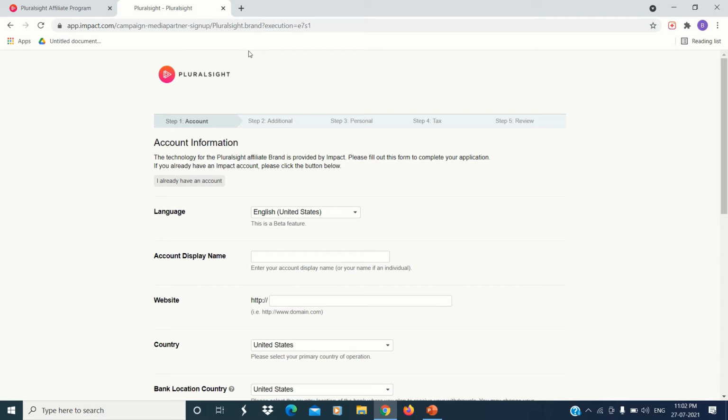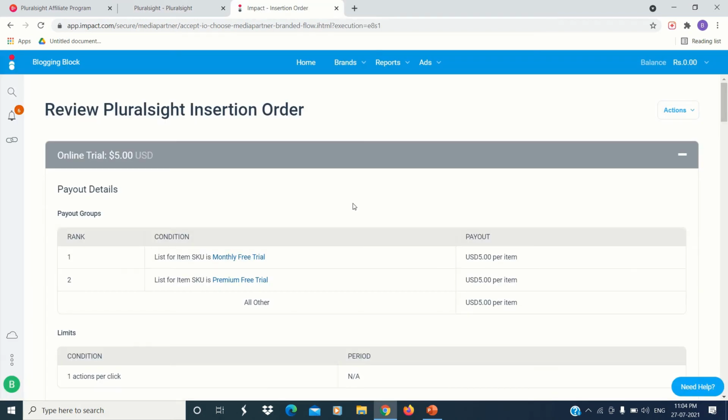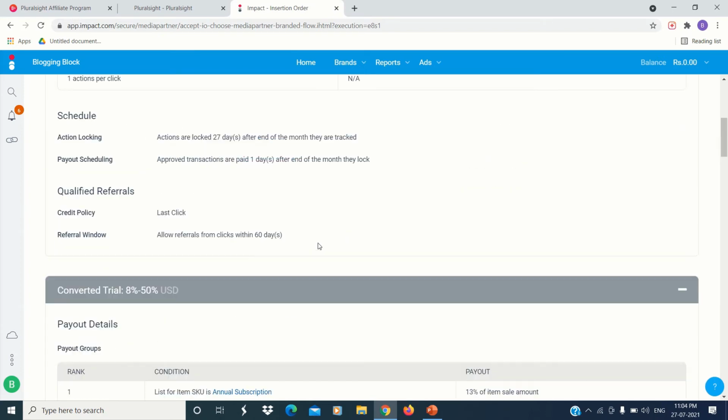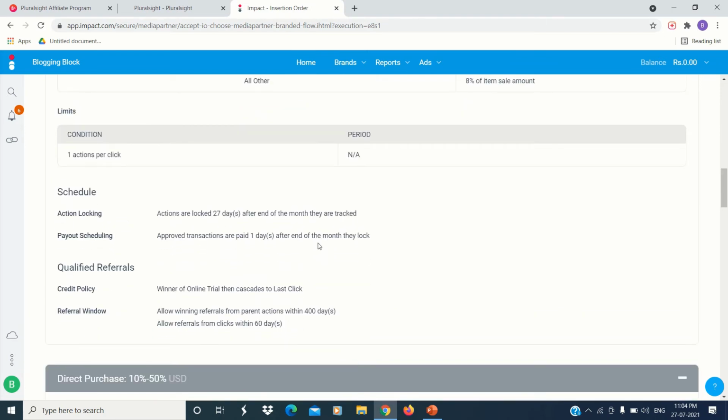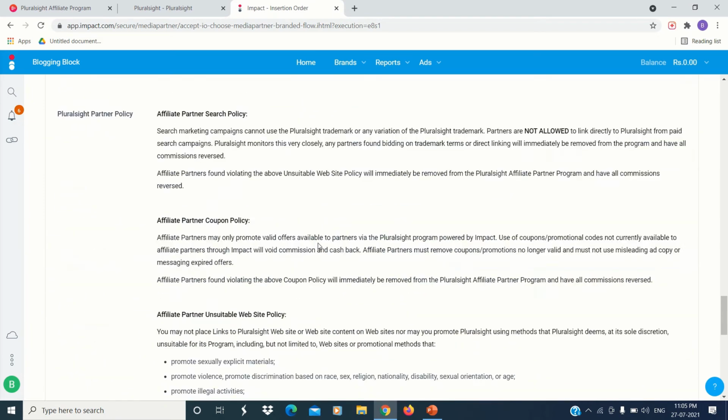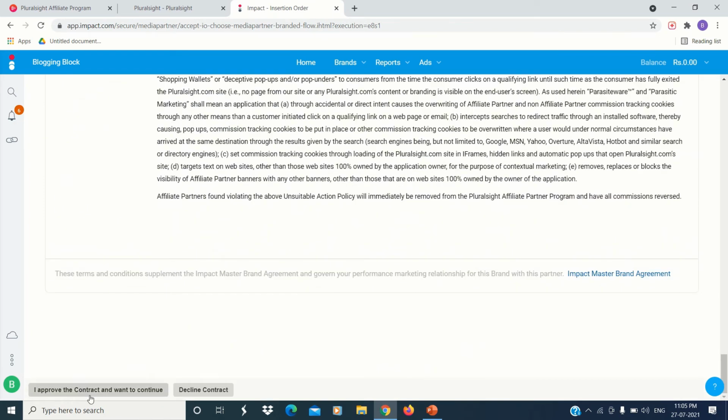After that, I will be talking about the platform where you can promote your link, not only for this product but for different types of affiliate products. So as I have already discussed, after you click on the confirm button, you will be redirected to the Impact Radius platform. Here you can see a form about Google Site. You have to scroll down, and if you want to, you can read all these basic details. Then you just have to scroll down and click on the I approve button. On the left side, as you can see, it is written I approve the contract and want to continue.